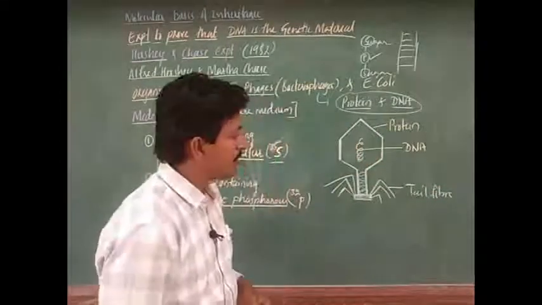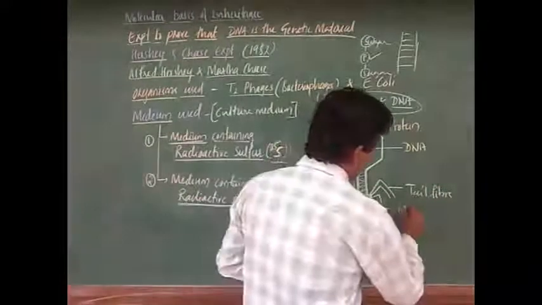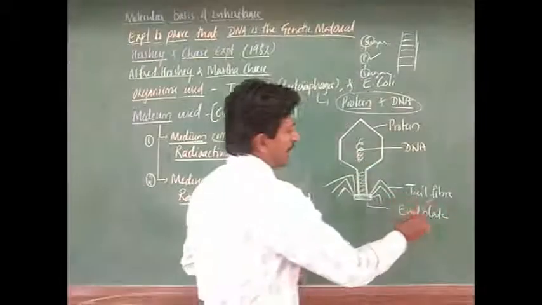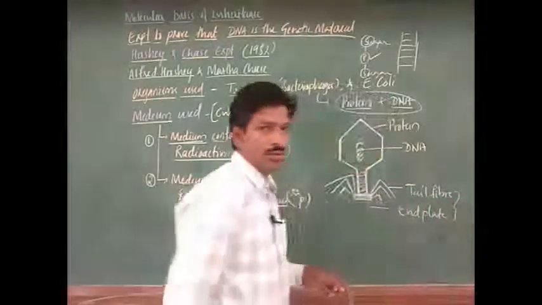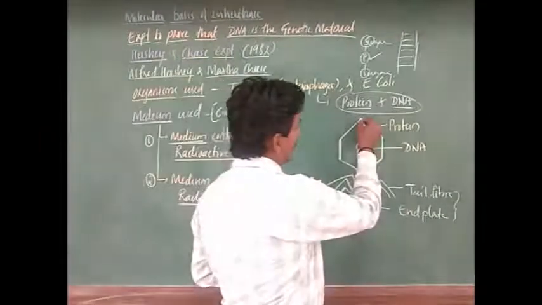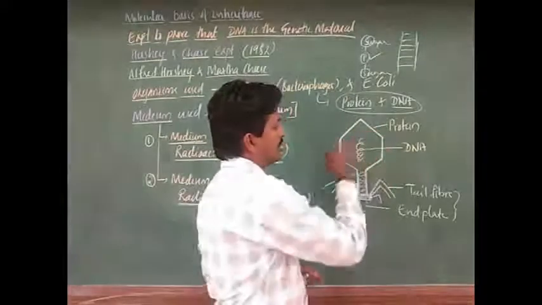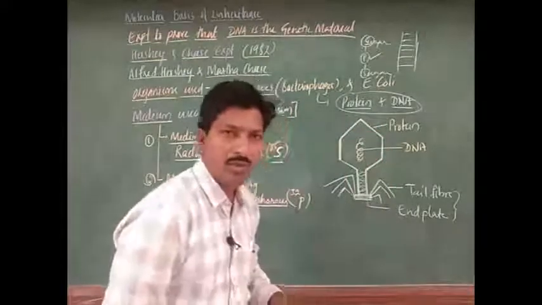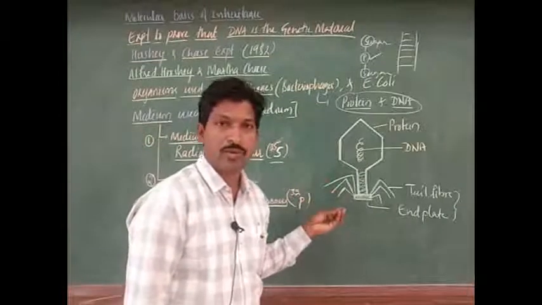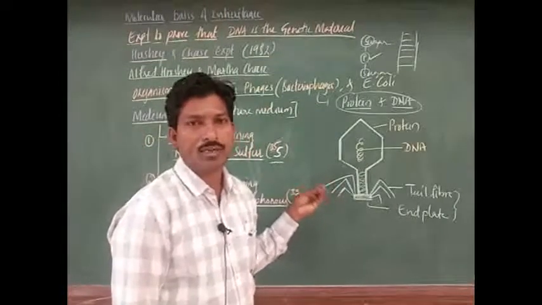Next, this is the end plate. These two help to attach to the host. And this upper portion is microscopic, of course. Even if not microscopic, it is a very minute organism, viruses.